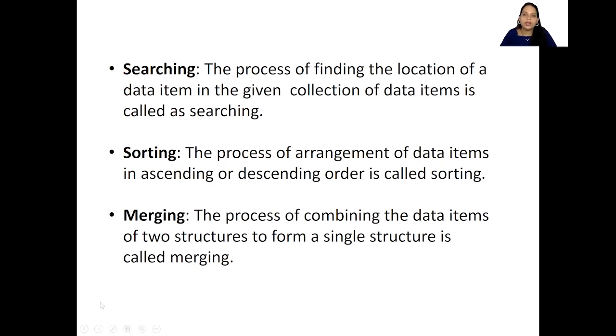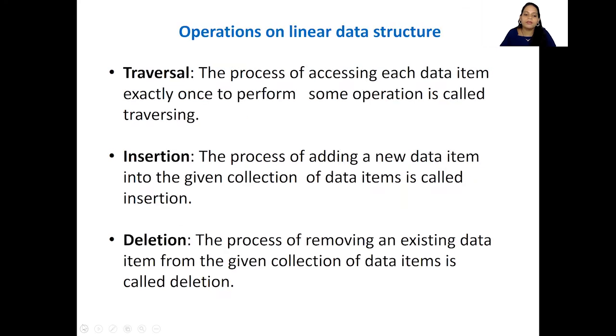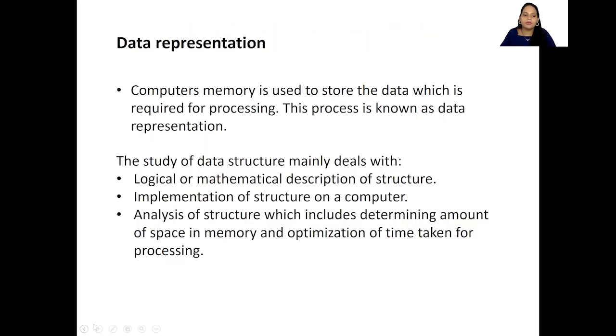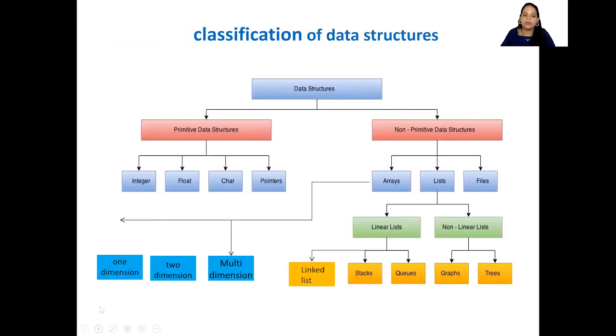So this is all for today, students. What did we learn today? We have learned what is data, what is a data structure, and what the classification is. This is very important. And what all comes under primitive data structures, and what things come under non-primitive data structures. Under list, we have linear list and non-linear list, and we have seen what operations we can perform under linear list. Okay. In the coming session, we are going to learn about arrays, what the types of arrays are, how they are represented in memory, and what operations are performed on arrays.